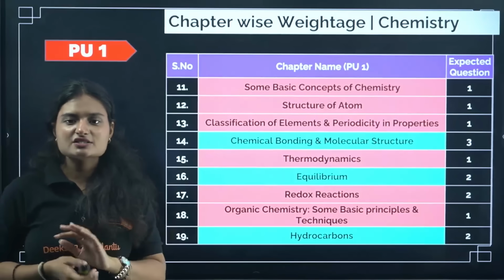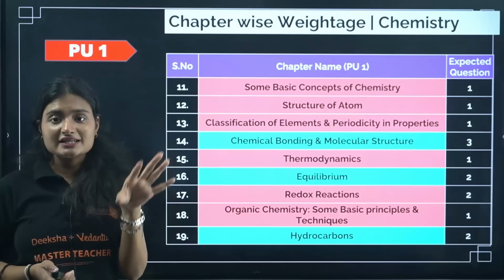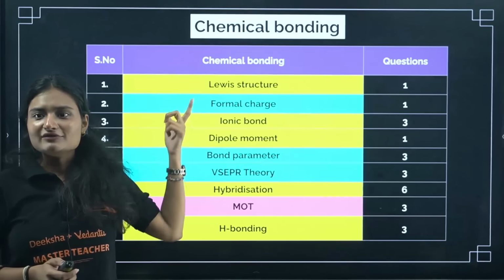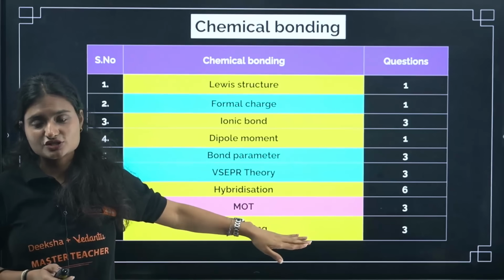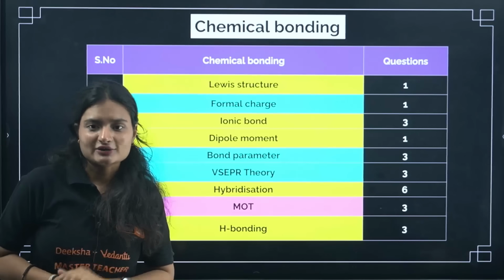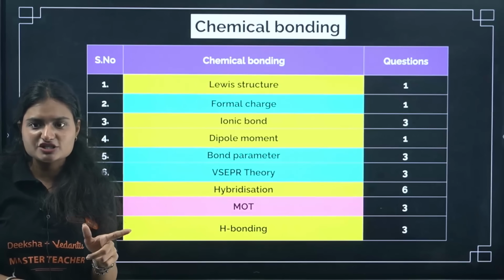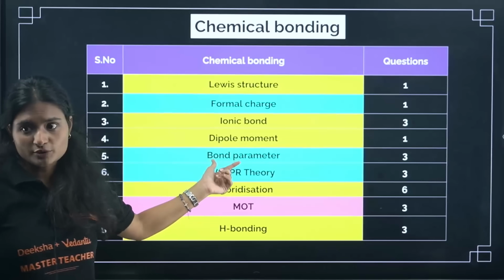As you see, the weightage is around 15 to 20 questions only. Okay, but from each chapter, there are certain topics that have a weightage, right? So from the first, chemical bonding, we have Lewis structure, 1 question. Major questions were coming from hybridization. So again, learn how to calculate hybridization. That steric number method is there. Use that method to calculate the hybridization. A straight question will come. Okay, then VSEPR theory and bond parameters were there.